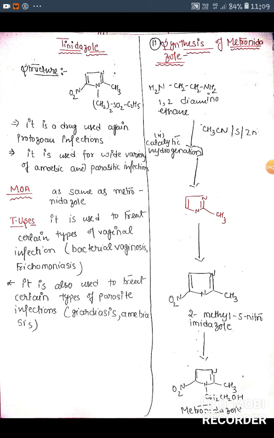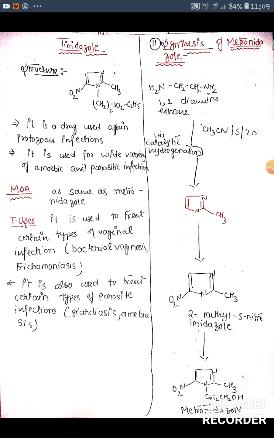Then the next is the synthesis of metronidazole. So 1,2-diaminoethane, that is the structure of 1,2-diaminoethane, in the presence of acetonitrile or sulfur or zinc dust, produces a 2-methyl imidazole derivative.